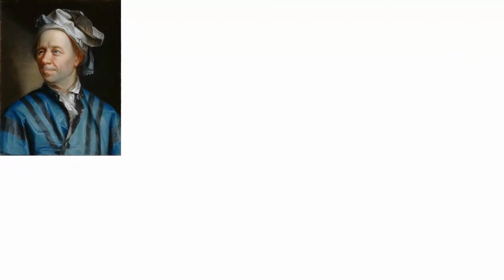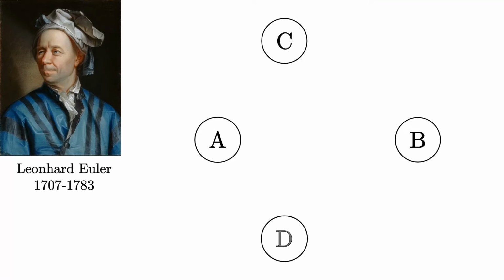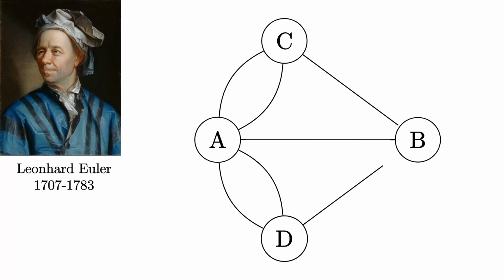It was Euler who first made progress on the problem. Euler's key insight was that the path taken within each landmass was completely irrelevant to the solution. The only relevant feature of any walk was the sequence of bridges crossed. Euler was able to reformulate the problem in simpler, more exact terms. Each landmass would be a vertex, and each bridge an edge. This mathematical structure is called a graph.